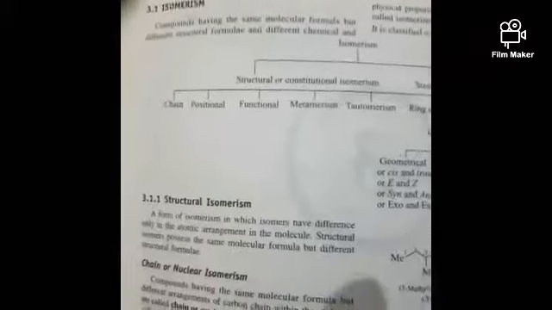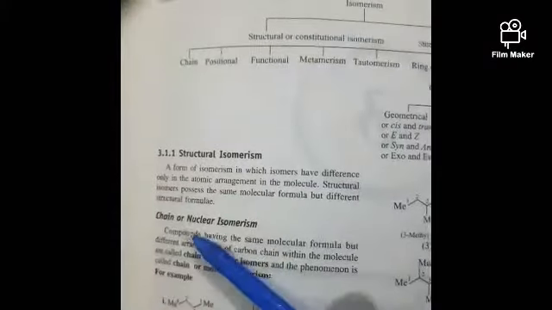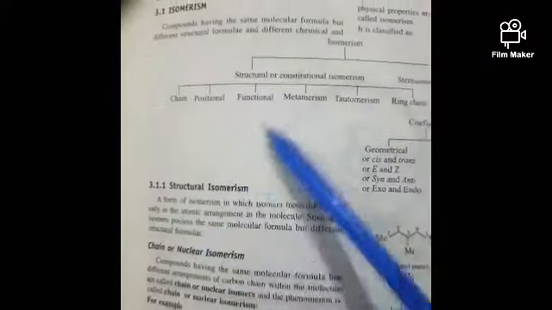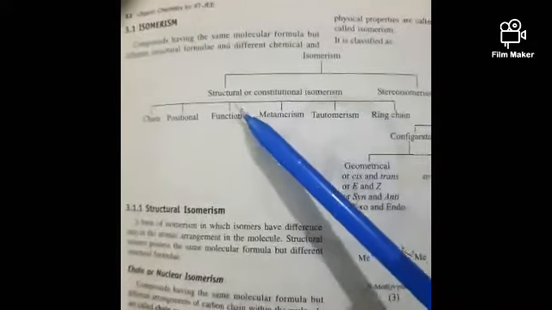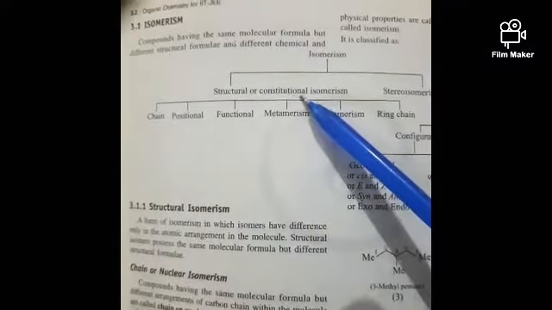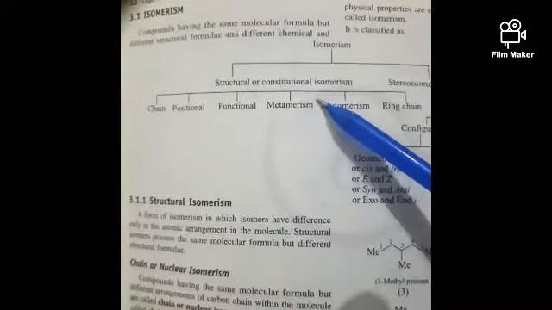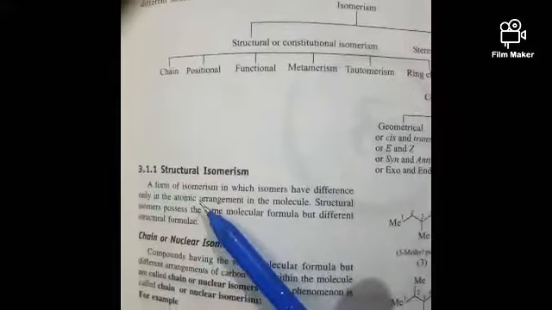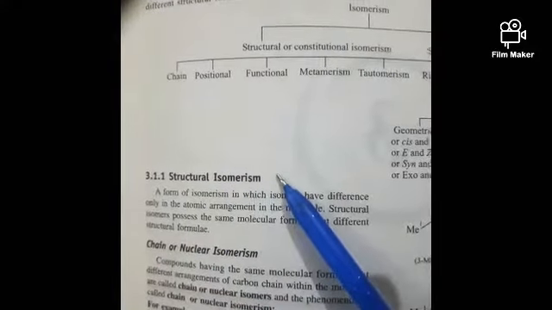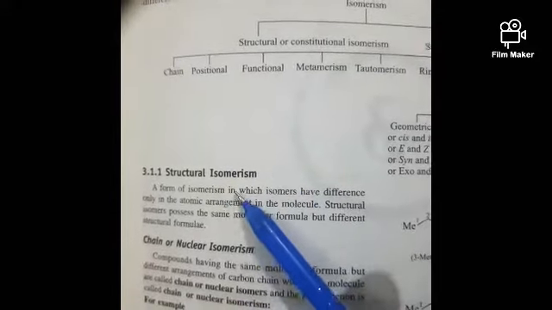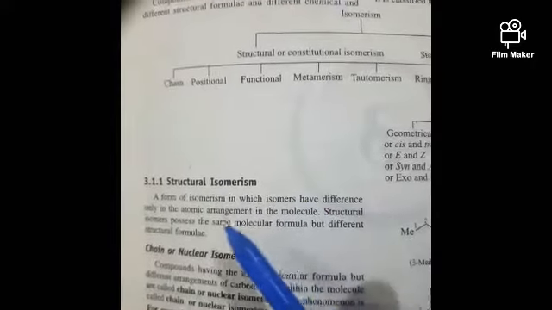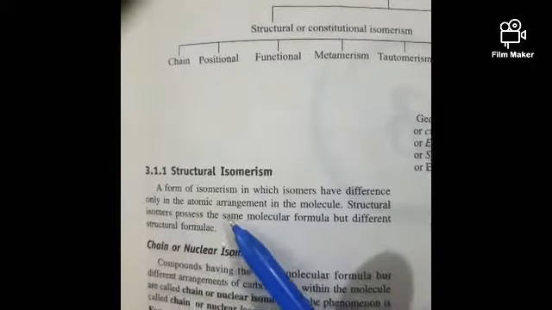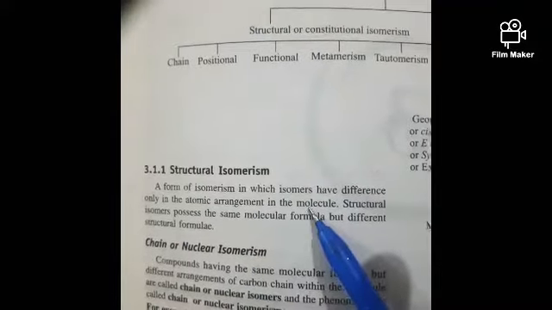First, structural isomerism. Today we are discussing the subtopic of isomerism, that is structural or constitutional isomerism. Structural isomerism is a form of isomerism in which the isomers differ only in the atomic arrangement in a molecule.